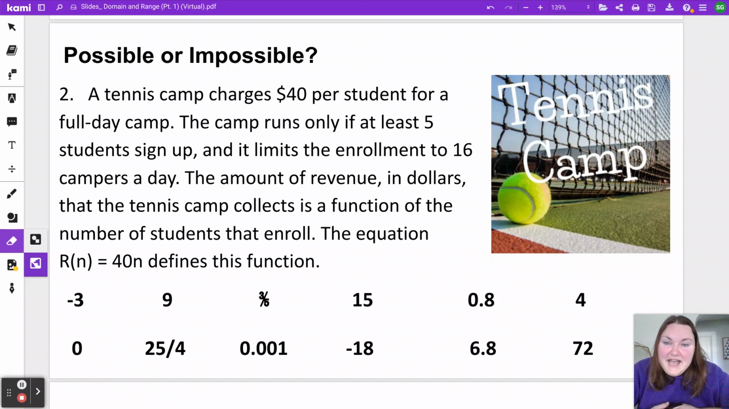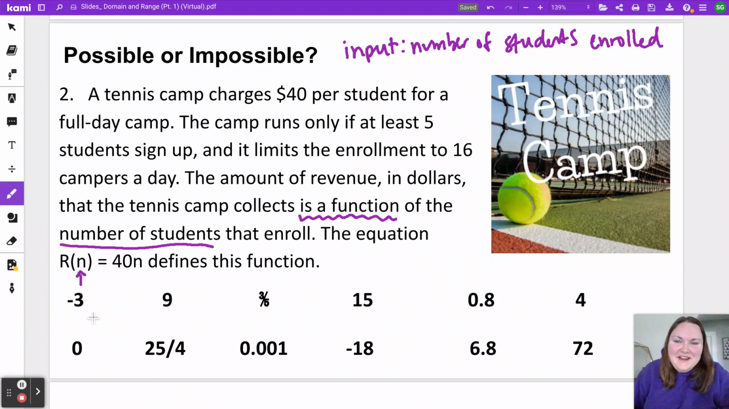You are doing the same task. In this story, you are trying to identify which inputs are possible and which ones are impossible. Go ahead, pause this video now, try this problem, and then come back to check your answers.